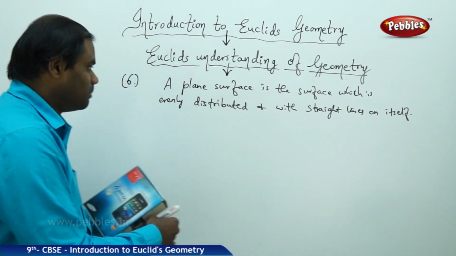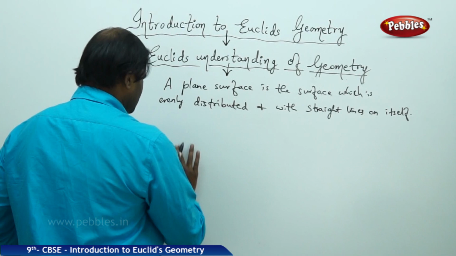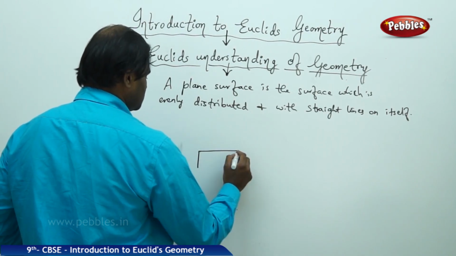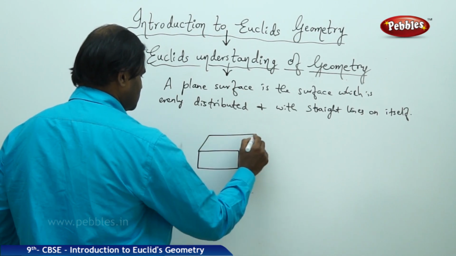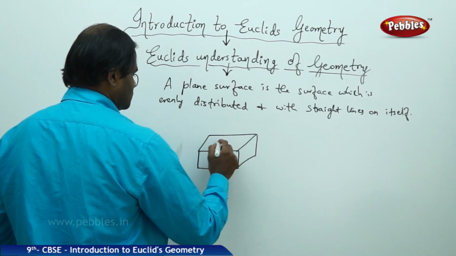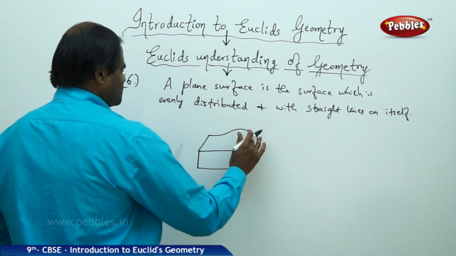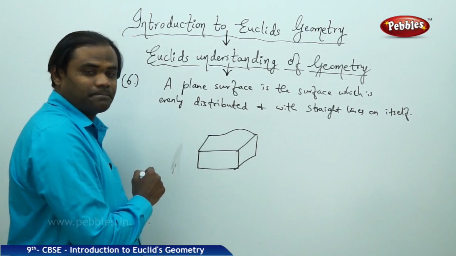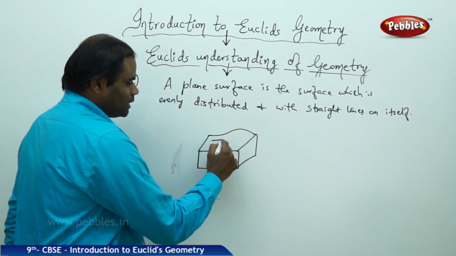If it was a bulged surface, for example, I have a surface which is bulged out here, then a straight line does not completely lie here.